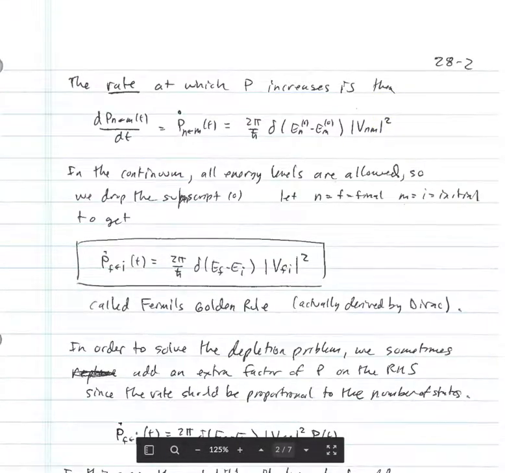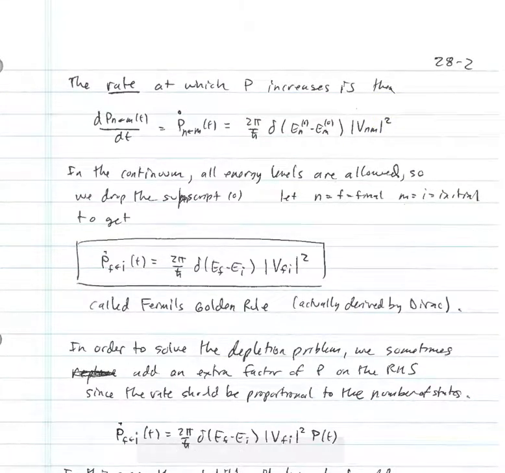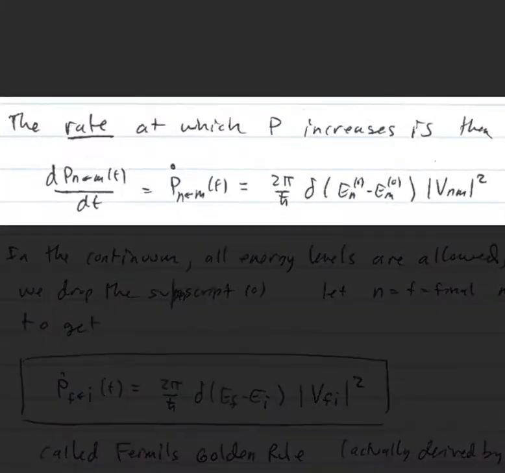And what we do is we actually look at the rate at which the probability increases. That's given by the time derivative of this transition as a function of time, and that's just equal to 2 pi over h bar delta of En(0) minus Em(0) times this matrix element Vnm squared. That rate is a constant. And so what this tells you is when I'm having transitions via time-dependent perturbation theory in the long time limit, the transitions are governed by a constant rate.